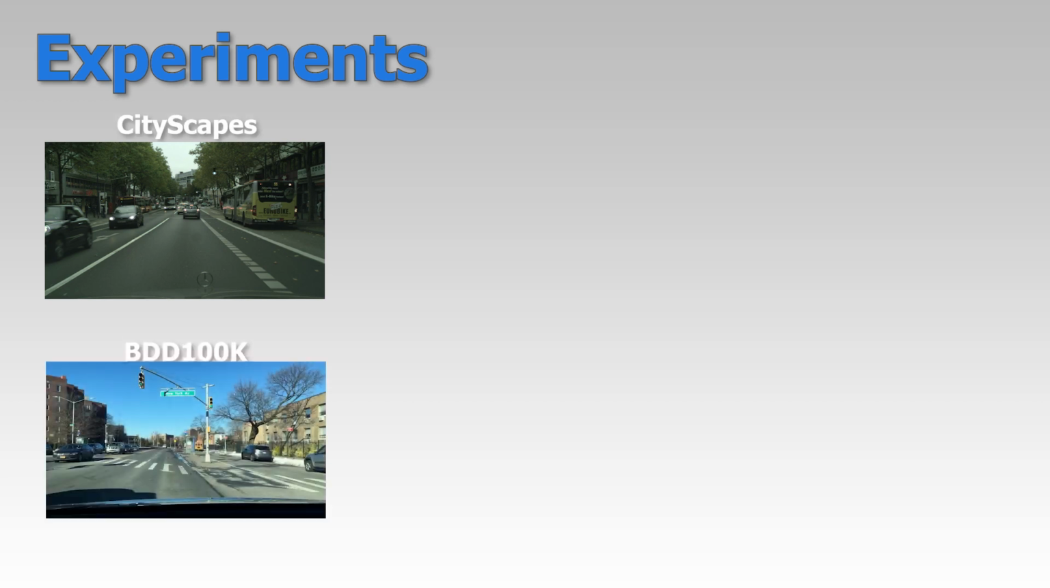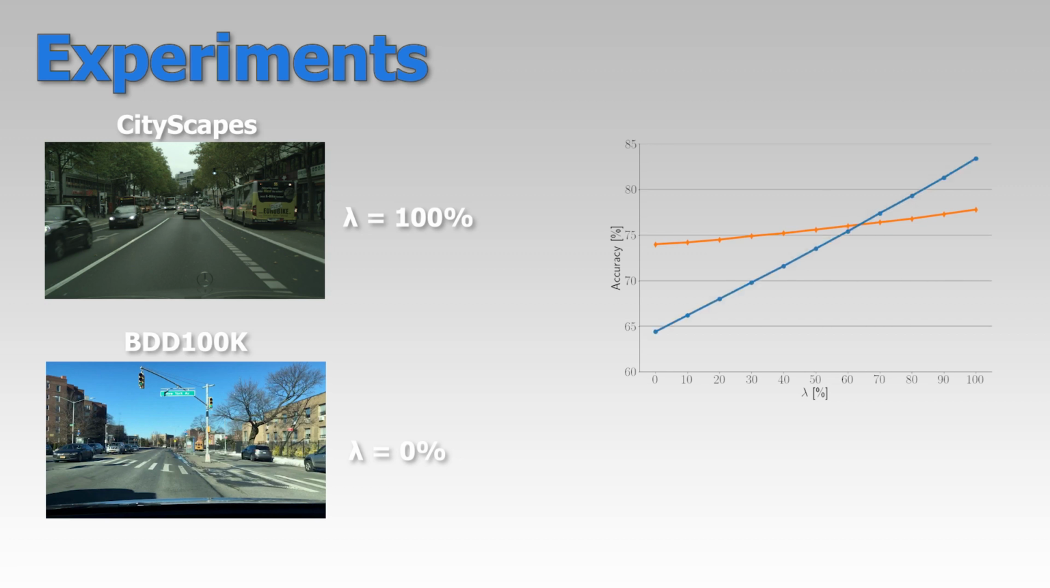Now that you know how our algorithm works, let's see some more practical examples on real data. In the first example, we use videos from the Cityscapes and the BDD100K datasets as the source domains that are taken in different places. We created the target domain as a mixture by weighting the images according to lambda. Our mixture represents a user who would move between different places.